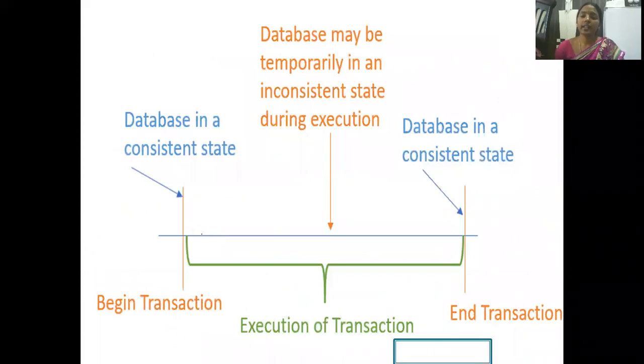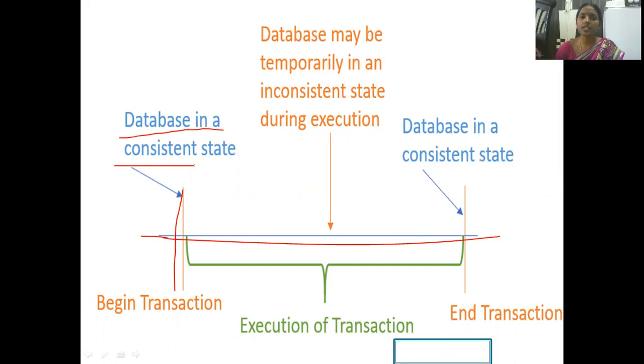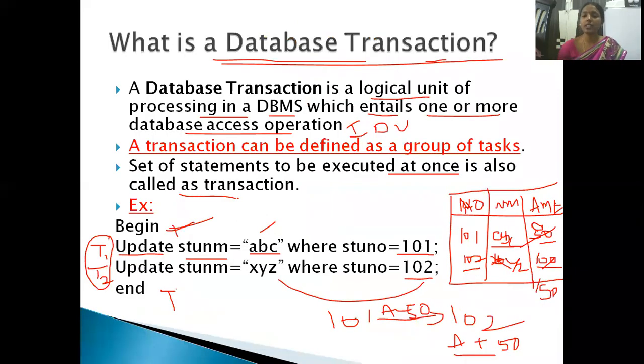Now, this is the diagram for transaction management. This is the database state. This is the beginning of the transaction. Before the beginning of a transaction, your database is in a consistent state. That means the database is in a correct position: before updating, 101 ABC has 50 and 102 XYZ has 100.